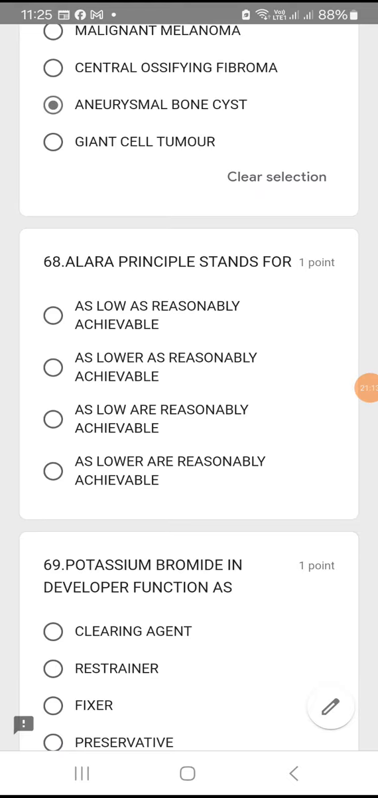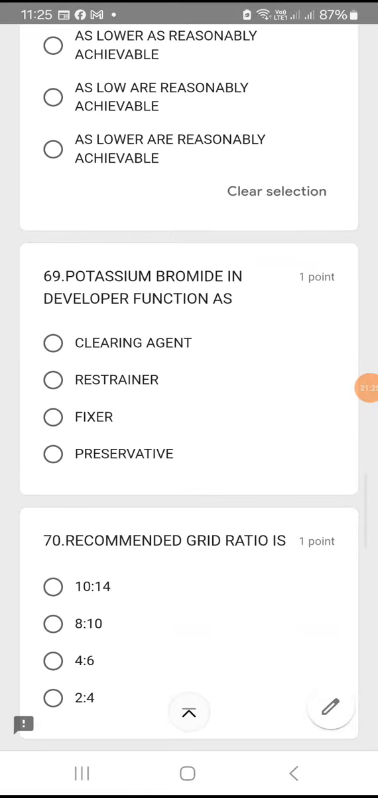Coming on to 68, ALARA principle. Okay, what is ALARA? It comes in OMR, okay, radiology. As low as reasonably achievable is the full form of ALARA. Okay, so option A is the right answer.